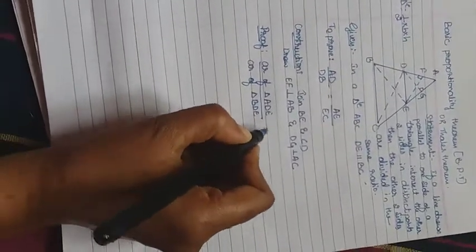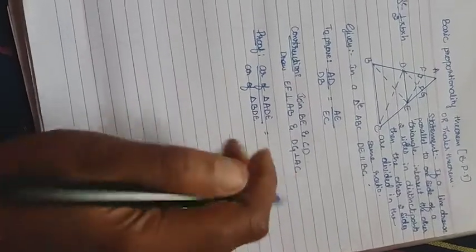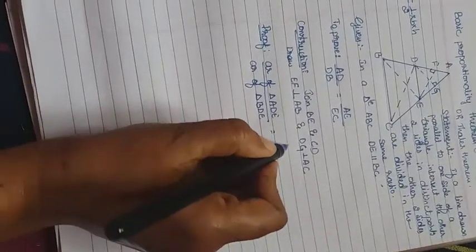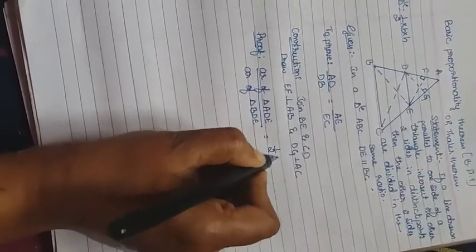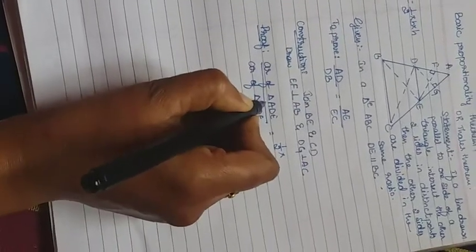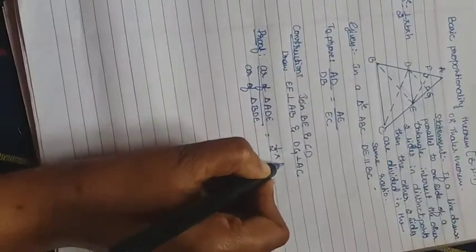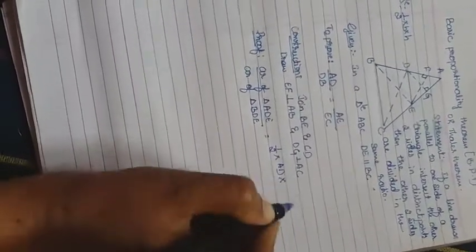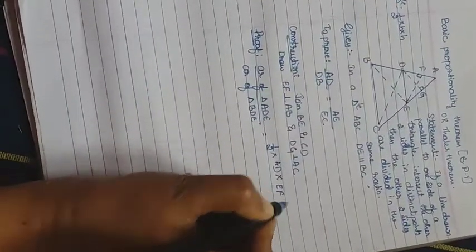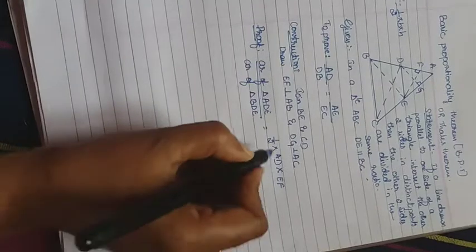So that is the area of triangle ADE. First we have to write half for this area of triangle. And what is the base in ADE? That is AD, into the height, which is already drawn, that is EF. AD into EF.